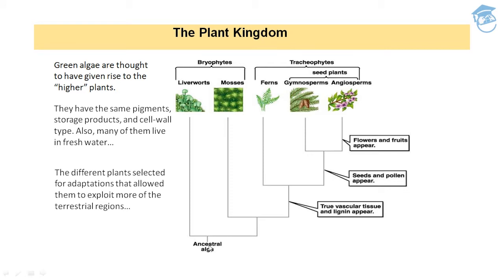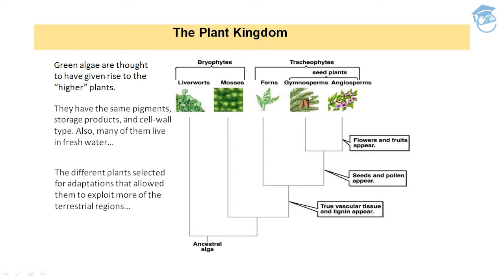If you see, ancestral algae gave rise to liverworts and mosses, which are both bryophytes. And ancestral algae bifurcated to give mosses on one side and ferns on another side, and gymnosperms and angiosperms.